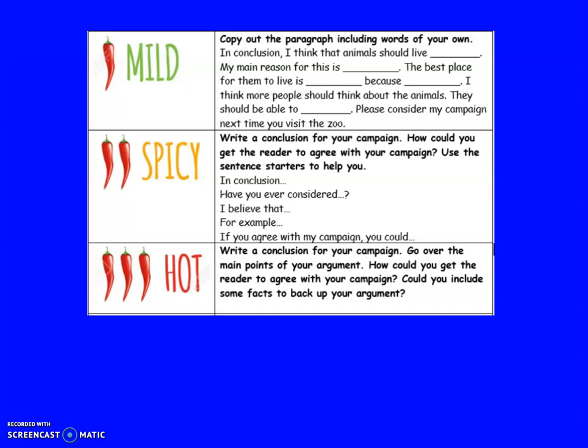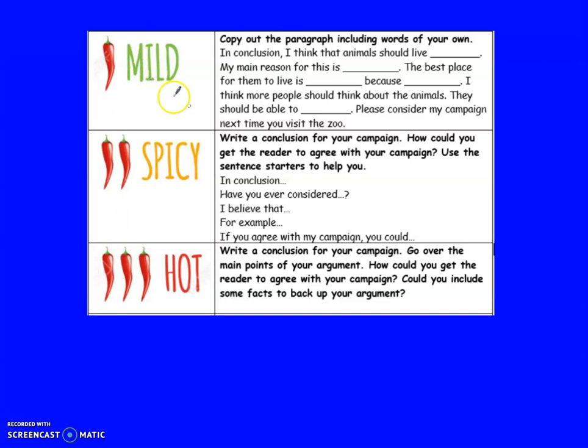Okay. Hot, I want you to think about how you're going to get the reader to agree with your campaign. Have you got some last minute facts that you can throw in there to back up your argument, to get them thinking the same way as you? Okay, let's have a go.